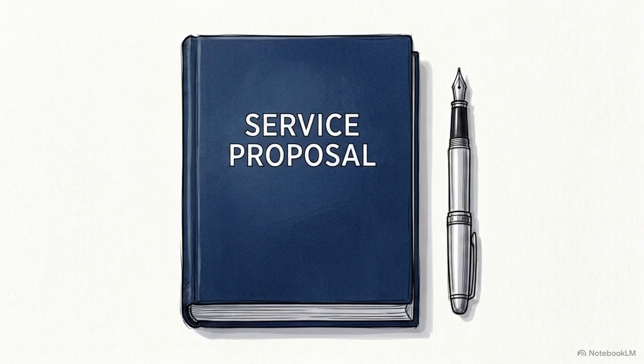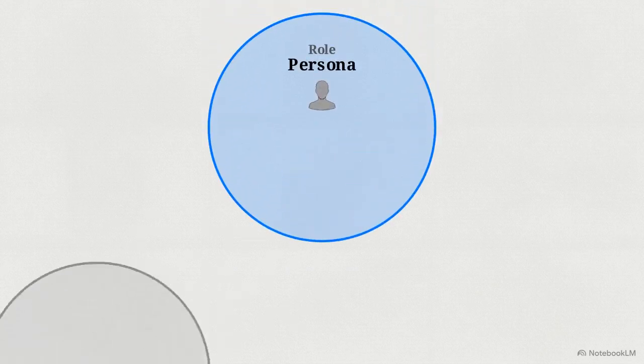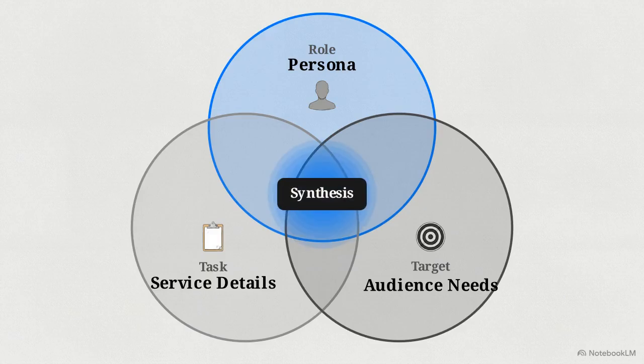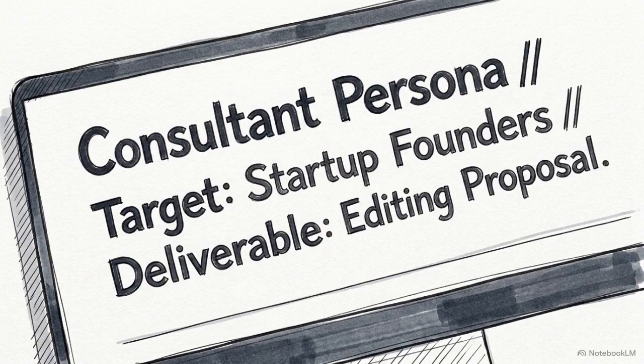These same principles apply to high-stakes documents like service proposals. A professional proposal requires the AI to understand a specific persona, the details of the service, and the needs of a target audience. This prompt shows that synthesis in action. You are a business consultant. Write a professional proposal for a video editing service targeting startup founders.